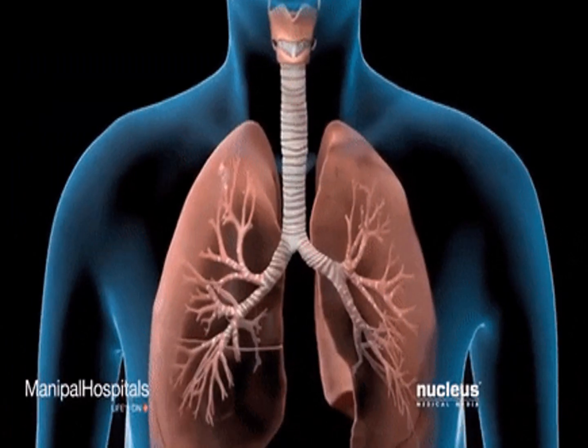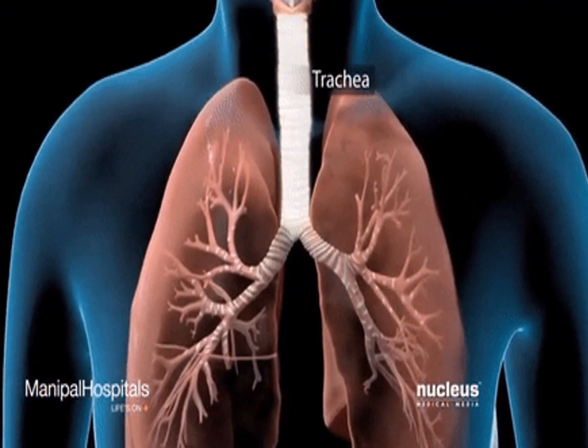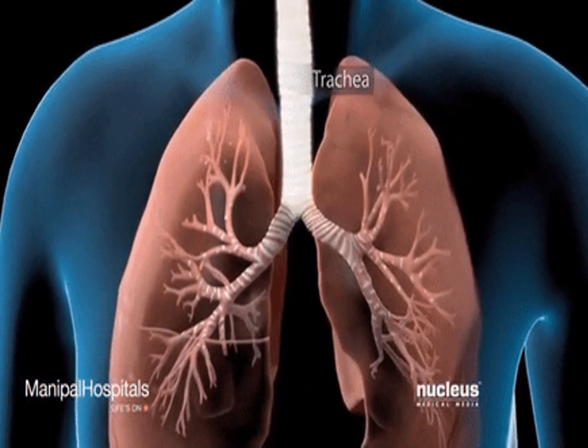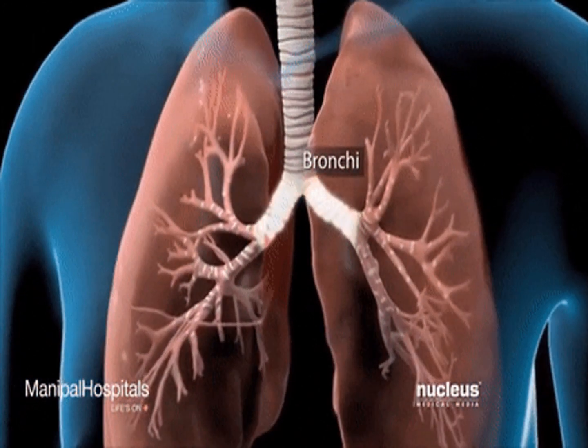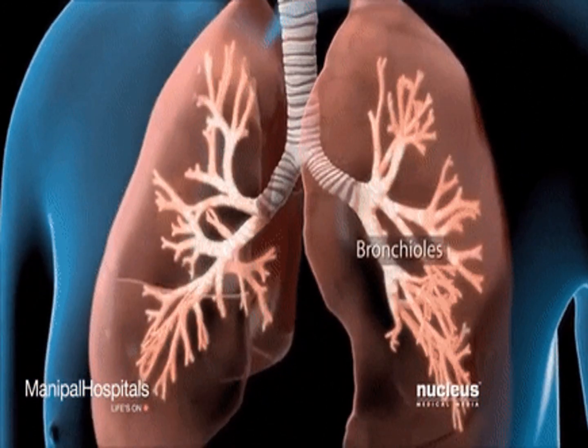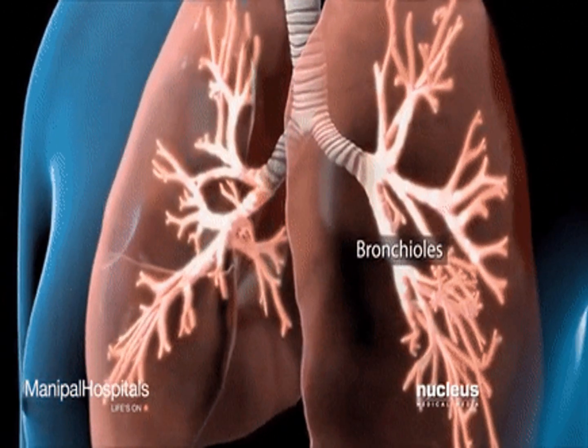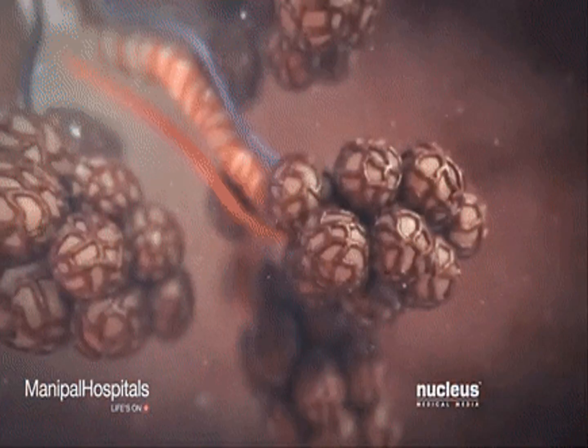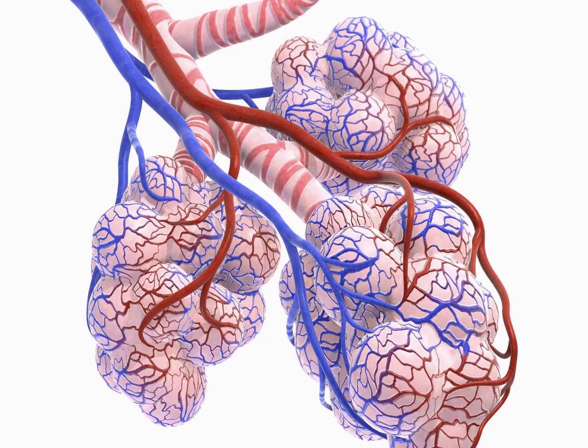After that, it passes through the trachea. From the trachea, it passes through the bronchi. From the bronchi, the oxygen enters into the bronchioles, and then ultimately it has reached the compartment, the alveoli. Now what has happened is the oxygen has reached the alveoli, that is a small compartment that you see. Now what has to happen from here?